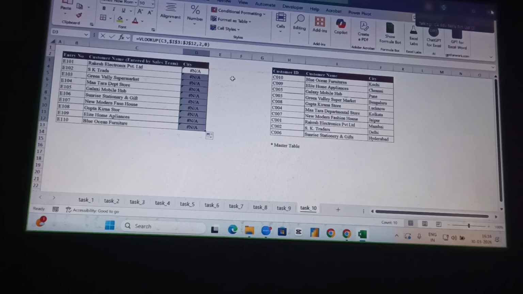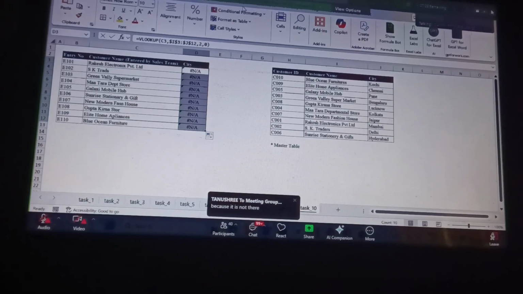Please type in the chat box. Why is this an error? What is the problem? I need more comments from your side. Everybody please type in the chat.